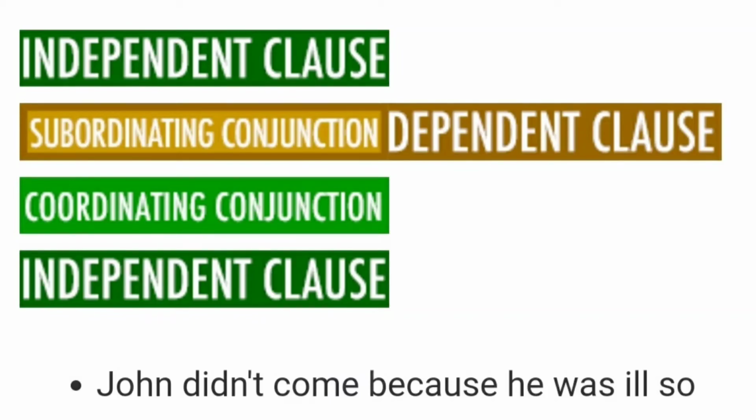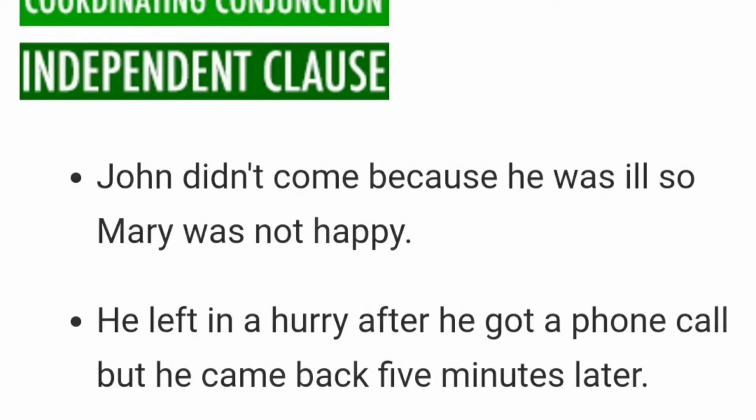Let's see the examples. John didn't come because he was ill, so Mary was not happy. In this sentence, John didn't come is an independent clause, and because is a subordinating conjunction. He was ill is a dependent clause. So is a coordinating conjunction. Mary was not happy is an independent clause.